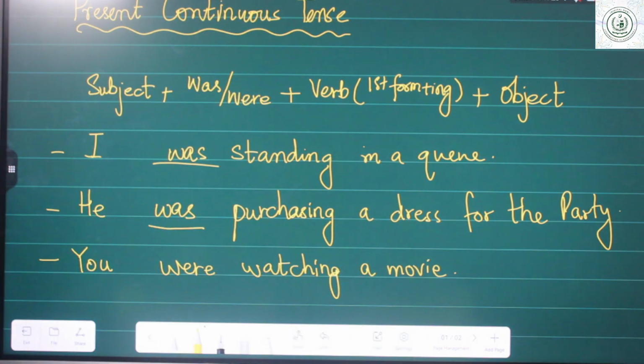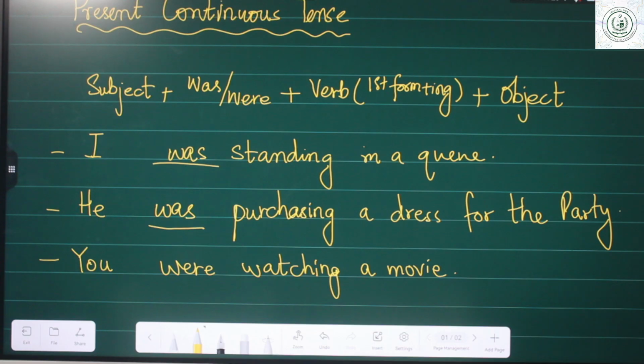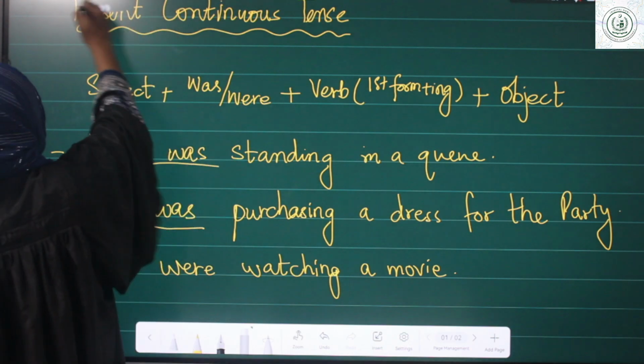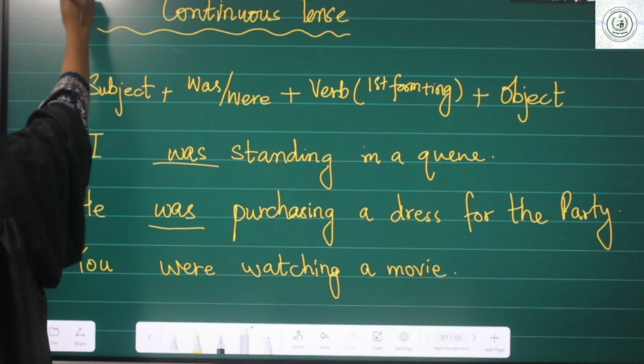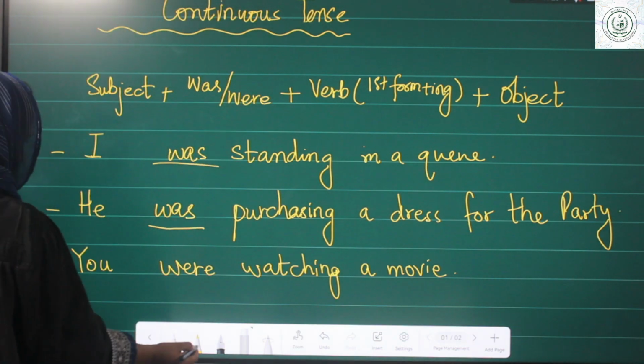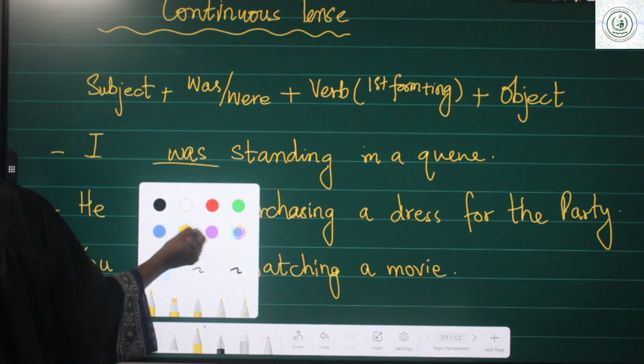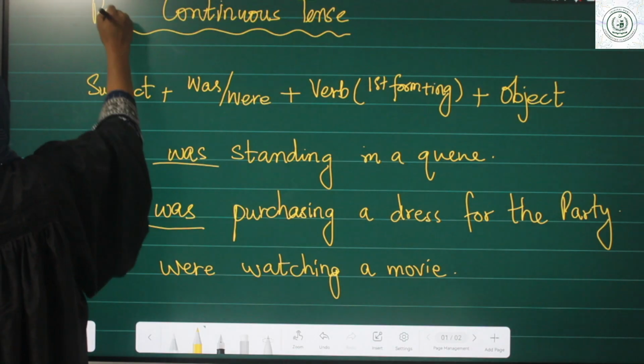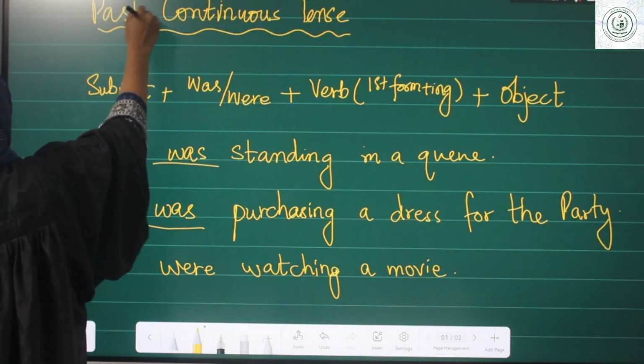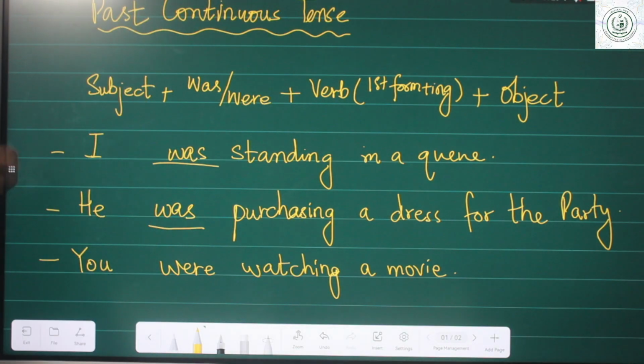You were watching a movie. They were playing outside, or they were playing cricket. So these all are what? These all are the examples of past continuous tense. Past continuous tense. Again, the structure we are going to review it.